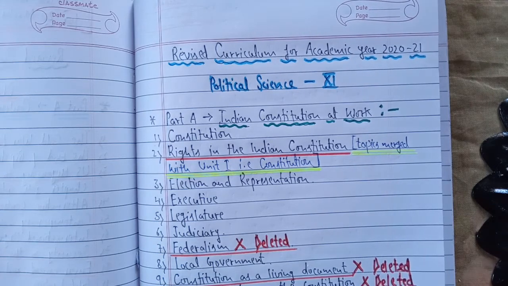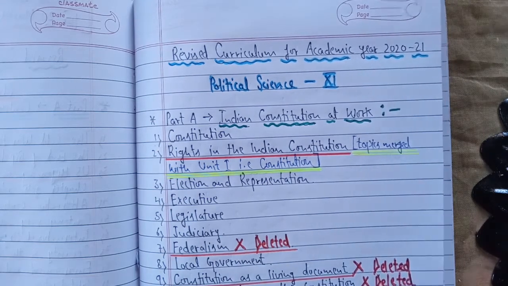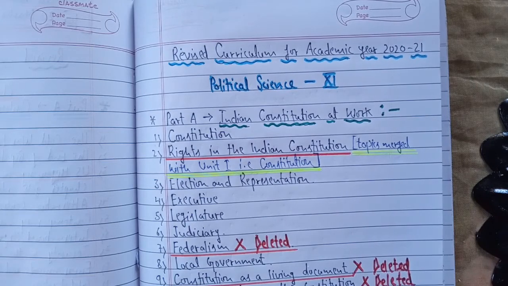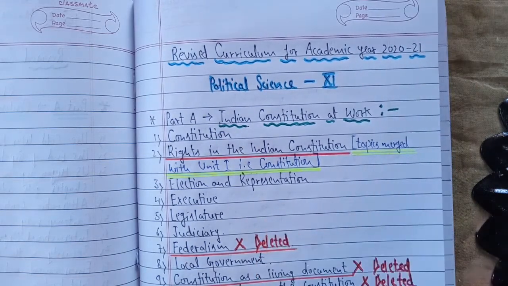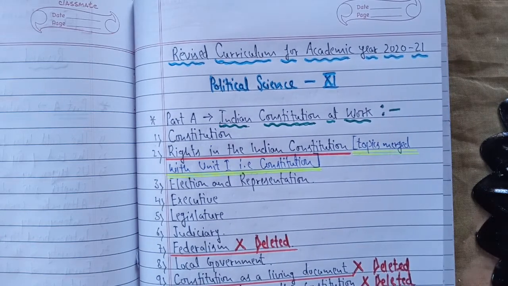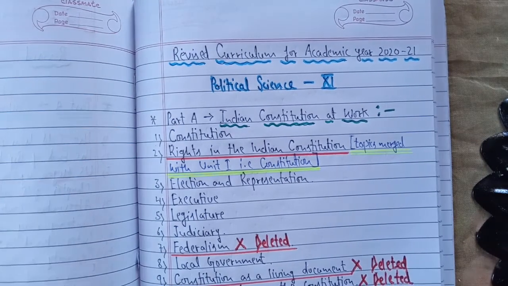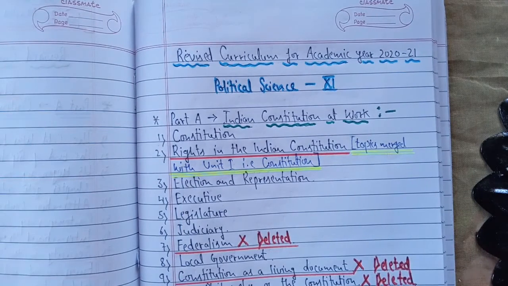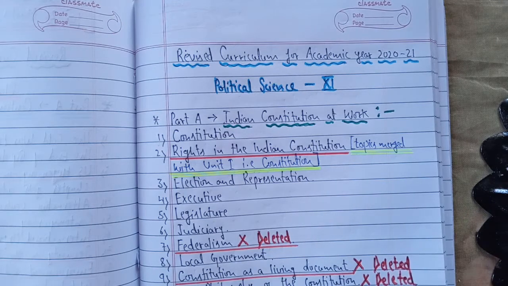But yesterday, the information has come from our CBSE board for some cutoff of the syllabus from class 9 to 12th. So I'm talking about political science here, and I have the revised syllabus for you. It is very important for you to note down these points, and you must be having the PDFs with you. I'm just discussing what topics have been cut off, removed or completely deleted, and there are some chapters and topics which have been merged.